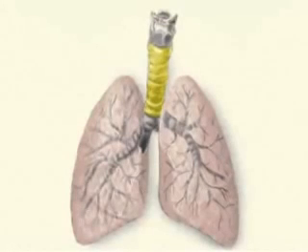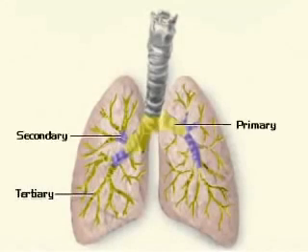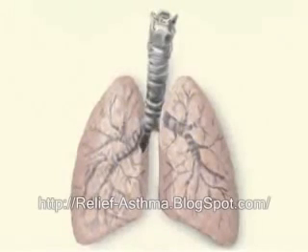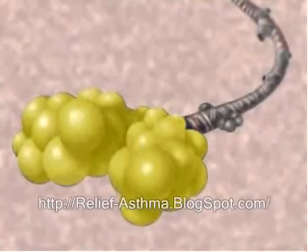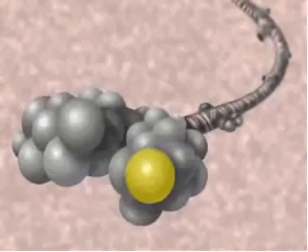The trachea splits into a right and left primary bronchus, and from there each primary bronchus subdivides into secondary and tertiary bronchi. Tertiary bronchi continue to branch into smaller tubes called bronchioles. Unlike the larger tubes, bronchioles do not contain cartilage and must rely on smooth muscle in their walls to keep these airways open. The smallest and final branch of bronchioles, called terminal bronchioles, end blindly into the alveolar sacs. Alveolar sacs are made up of grape-like clusters of alveoli. Within these alveoli, gas is exchanged and vital oxygen enters the bloodstream.